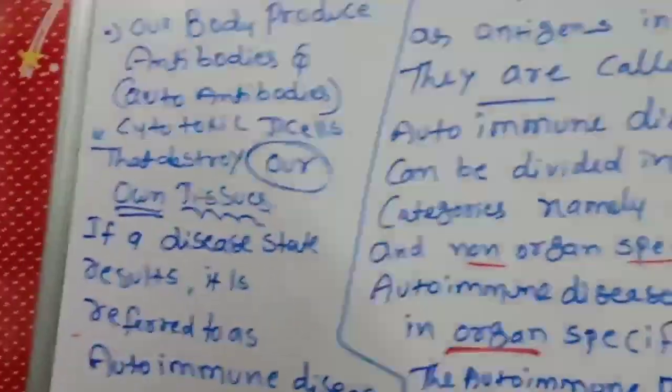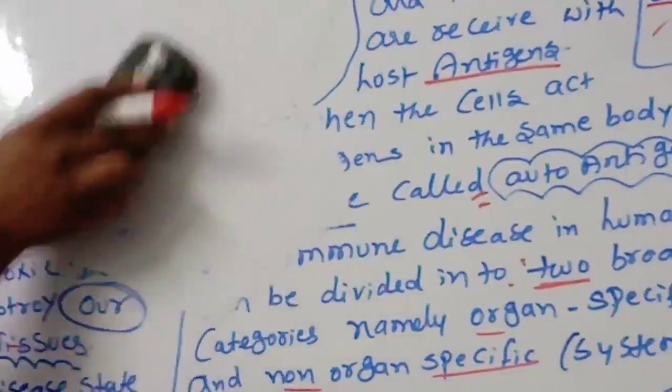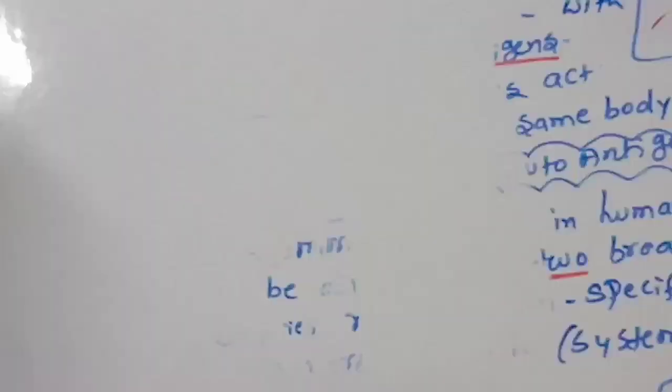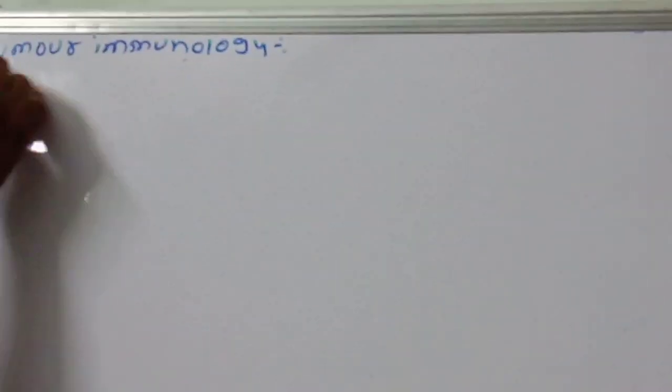Okay, children. Next, we are going to discuss tumors. What are tumors? How do tumors affect our body? Next, we are going to discuss tumor immunology. Okay, children, this is important.